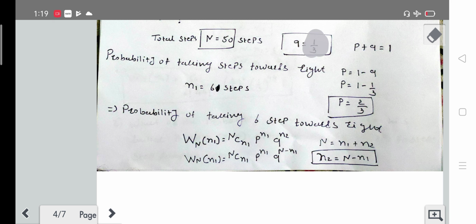Q is 1 by 3, which is the probability of finding the particle at the left hand side, and P is 2 by 3, which is the probability of finding the particle at the right hand side. The total steps the man has taken towards the right hand side is 6 steps. Now let's use the equation.